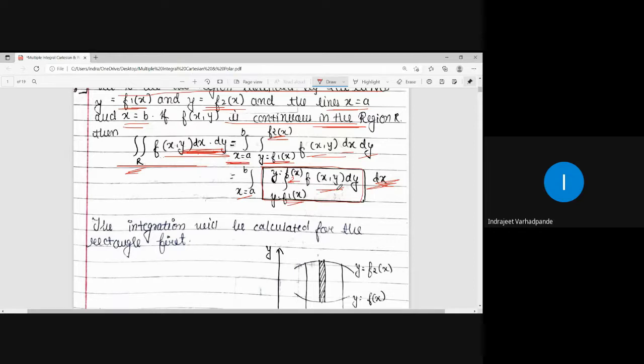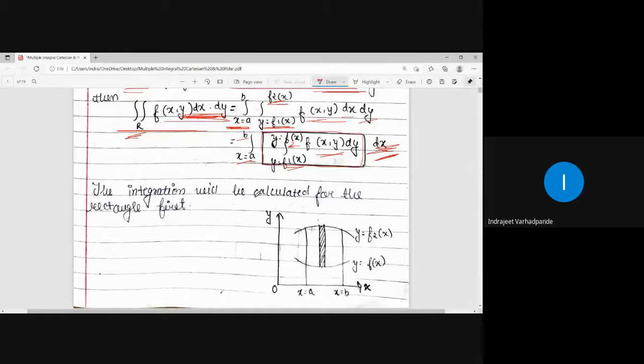What will the resultant be? Resultant will be a function of x, because in place of y you are putting the upper limit and lower limit which appear in variable x. So after solving the rectangular box, your answer will remain in terms of x. And later on you integrate with respect to x by putting the constant limits as b and a. Your answer will be the finite quantity as the value. So whenever we have the variable expressed in the other variable limit, that is to be evaluated first, and later on we are putting down the constant limits.